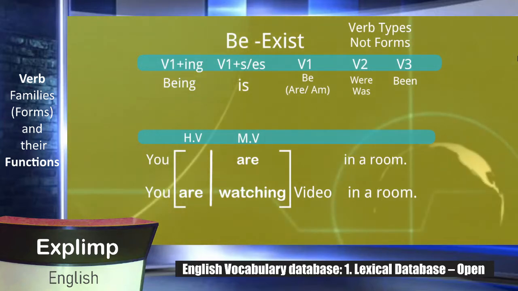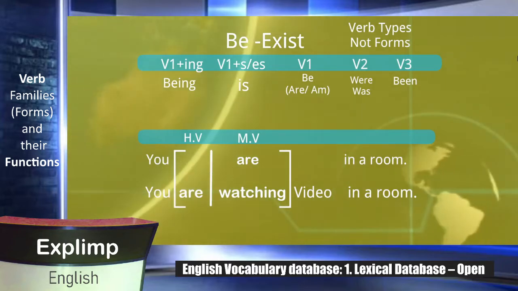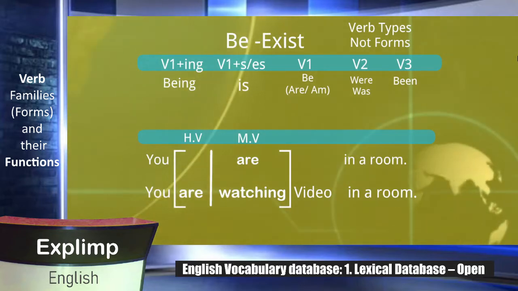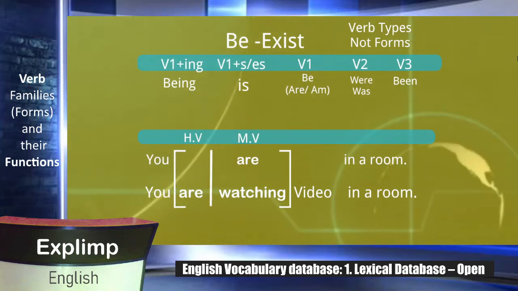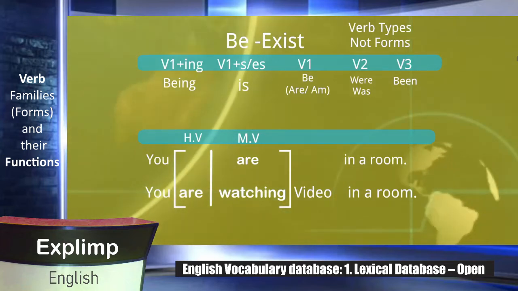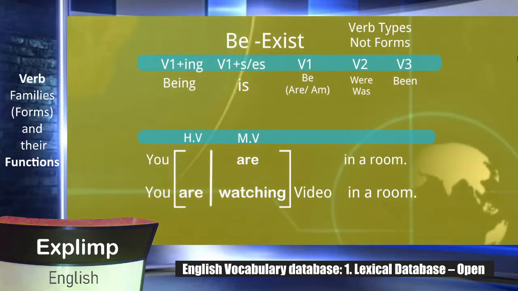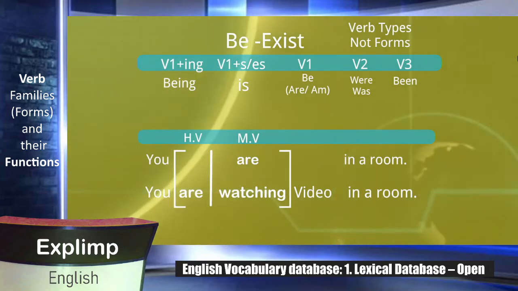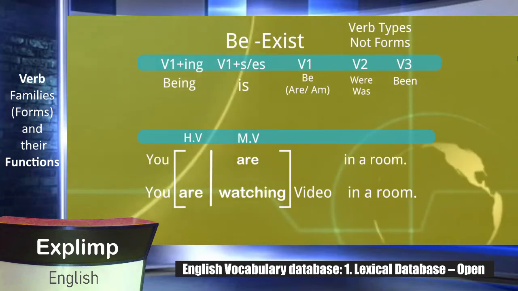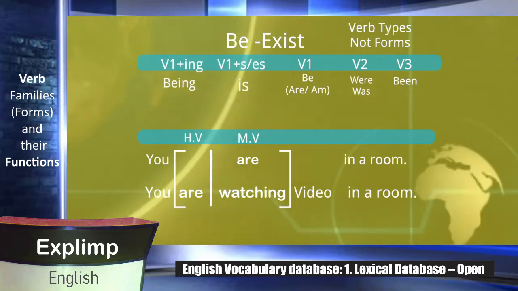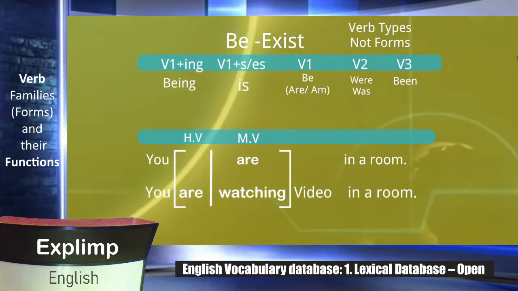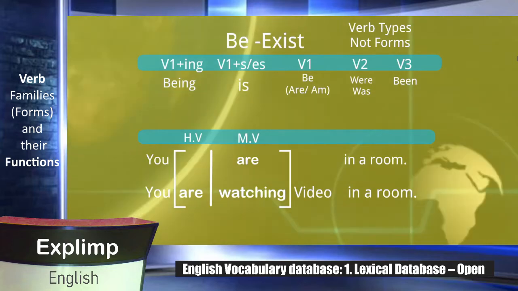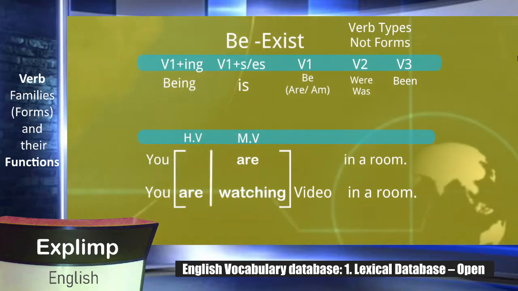Now you see there are 2 r's. They seem alike. There is no difference when it comes to their physical appearance, but when it comes to their function there is too much difference. Why? Because the are in the first sentence shows existence, that is, where are you? But the are in the second sentence helps the other verb watching, that you are doing something right now. The thing is in progress right now. Maybe you can say he is watching or she is watching, or you can use it for the past tense, like you were watching instead of you are watching, right?